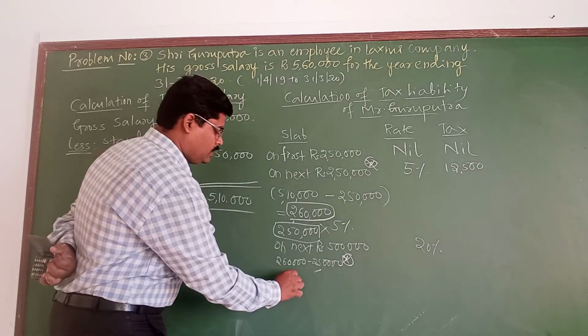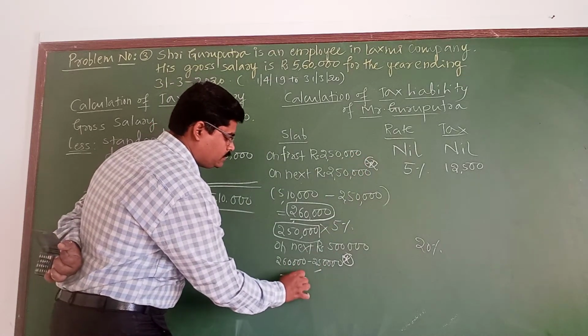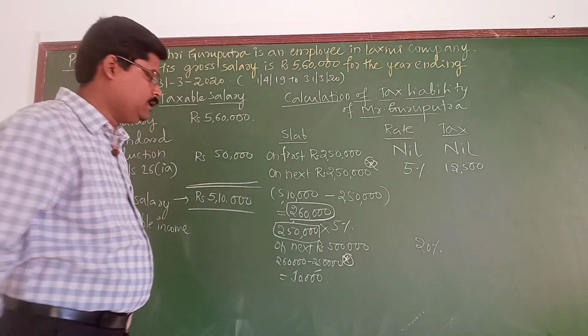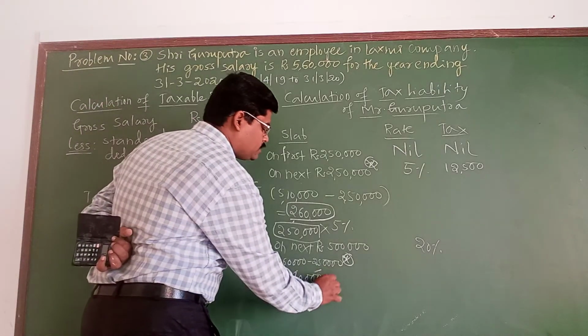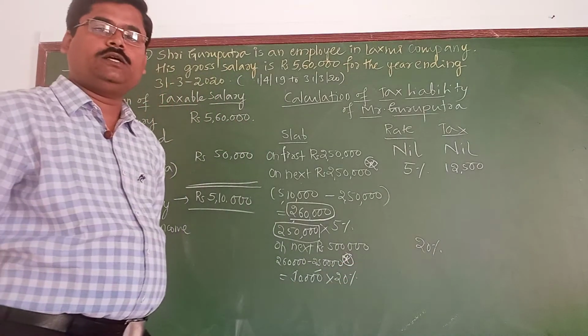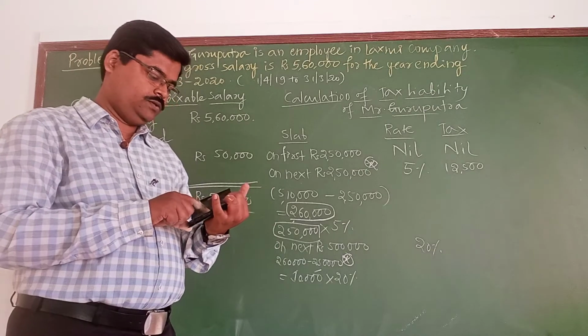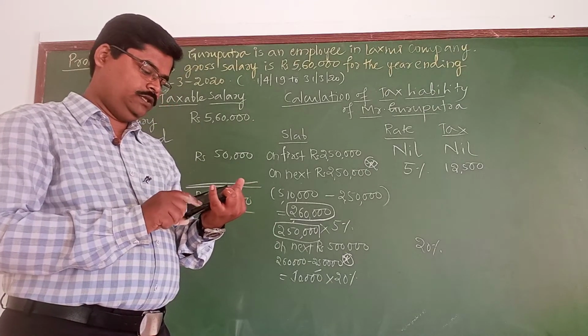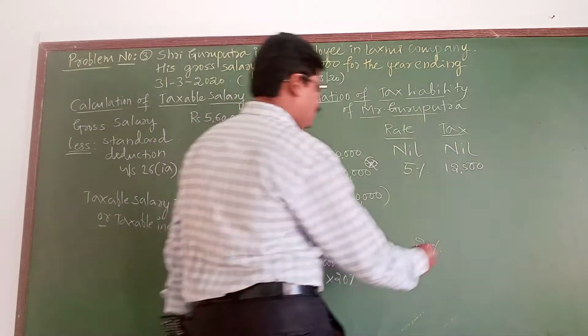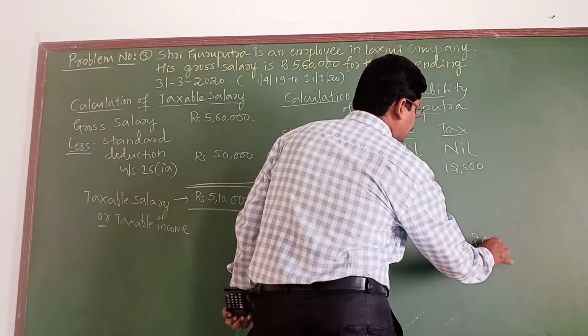It gives me only 10,000. And on this 10,000, what will I do? I will calculate and impose tax at the rate of 20%. That is why 10,000 into 20%. That gives me only 2,000.